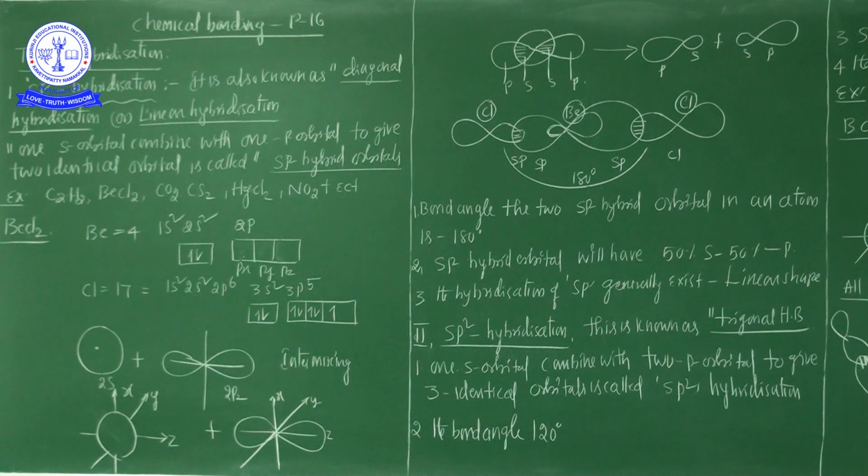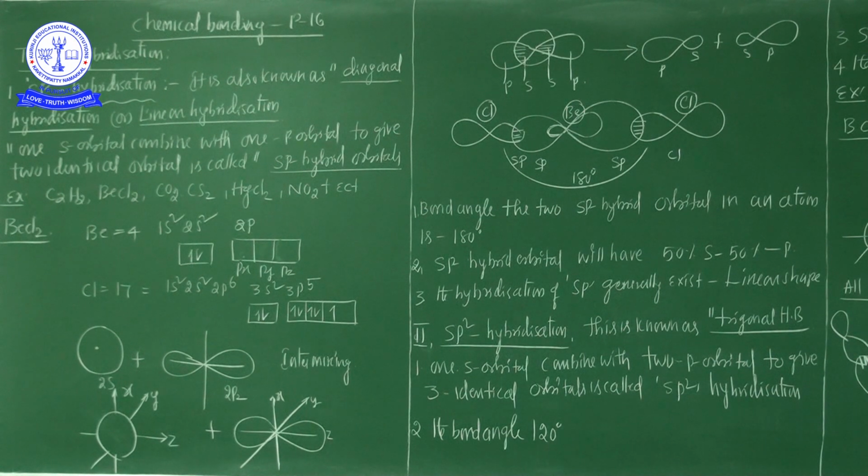For sp hybridization: how it is formed, what the examples are, what the shape of the molecule is. If sp hybridization is completed, what is the molecular shape and the bond angle? Similarly, how is sp2 hybridization formed, and after its completion, what is the bond angle and the shape of the molecule?